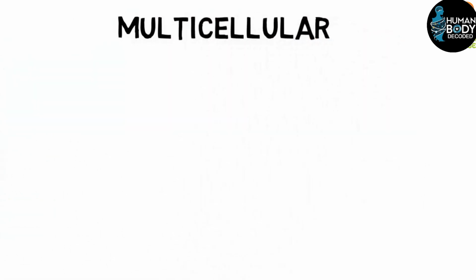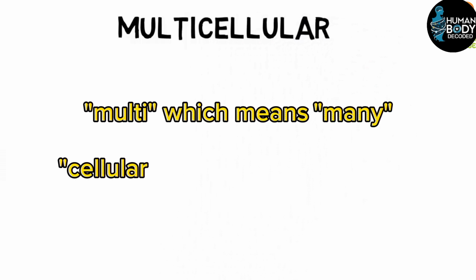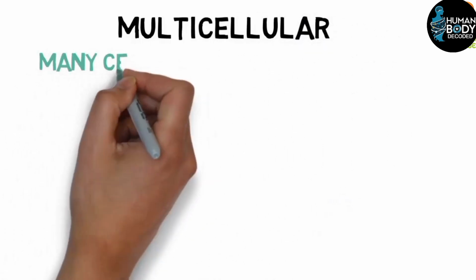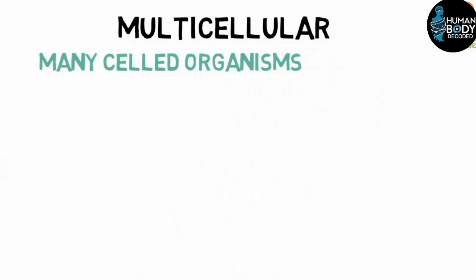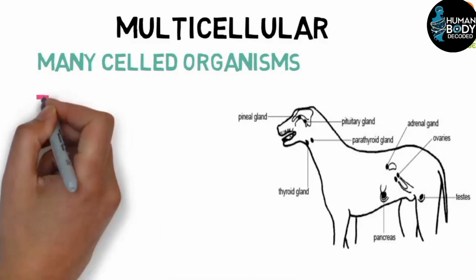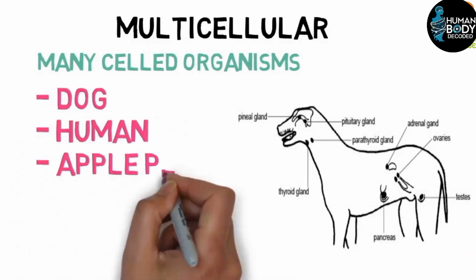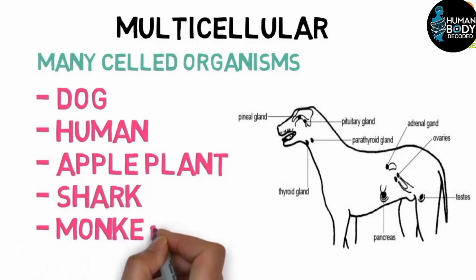Multicellular is also made up of two words, multi, which means many, and cellular, which means cells. Organisms with many cells are called multicellular. Humans, along with dogs, monkeys, apple plants, and many other living beings like sharks, are examples of multicellular organisms.